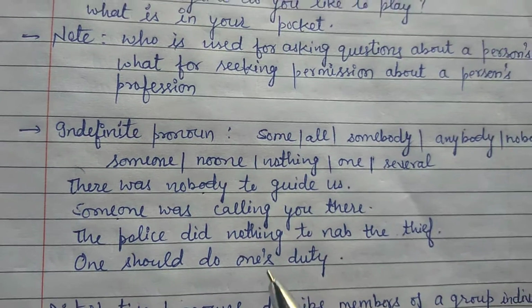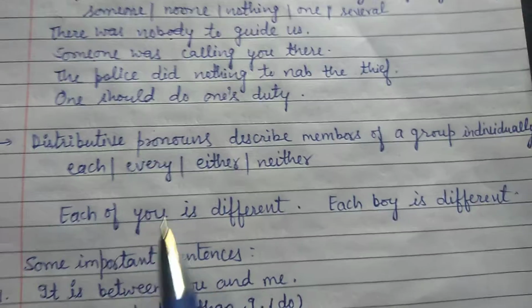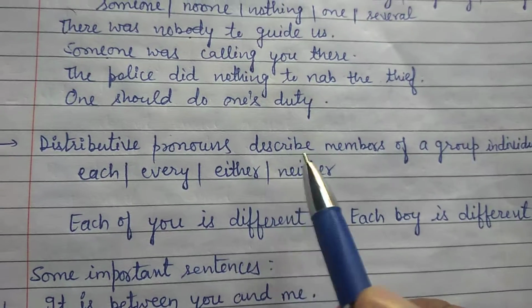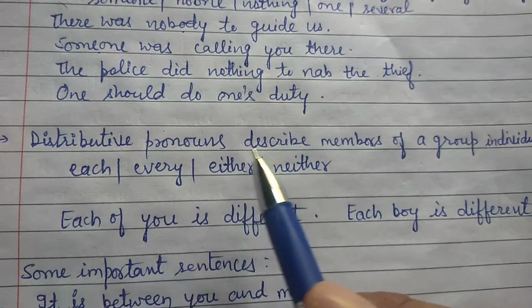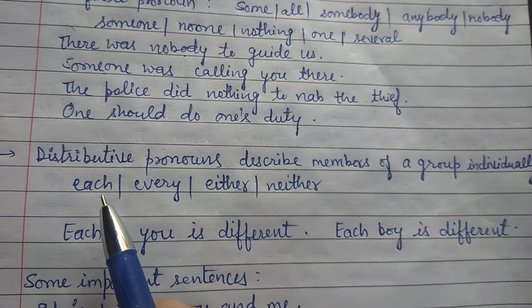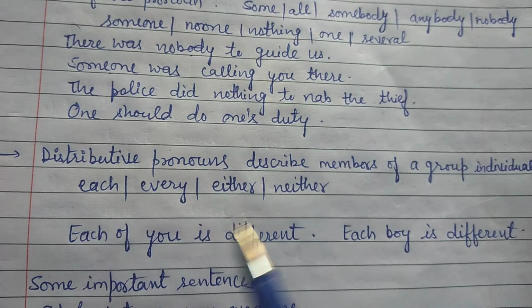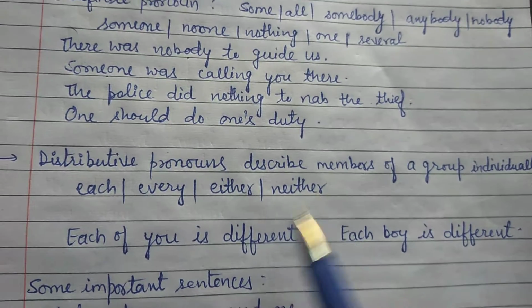So it has been clarified with this example, and after that there are distributive pronouns. Distributive pronouns describe members of a group individually, such as each, every, either, neither. We can say either or neither also.